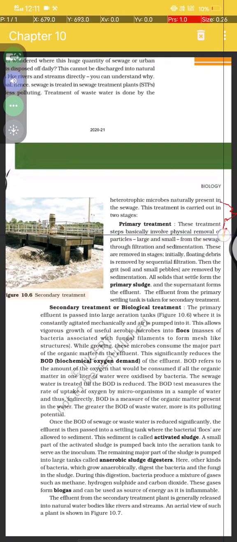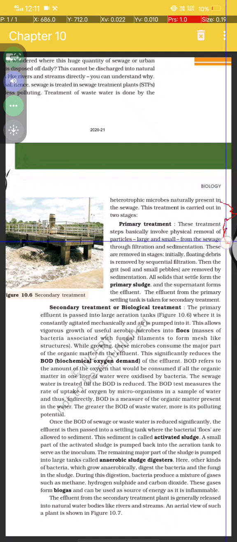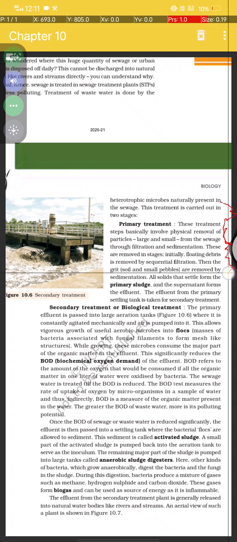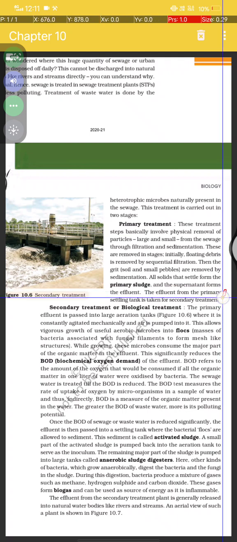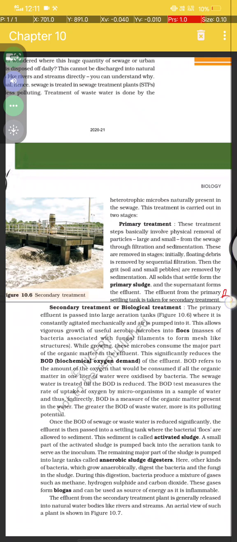These treatment steps basically involve the physical removal of large and small particles from the sewage through filtration and sedimentation. These are removed in stages. Initially, floating debris is removed by sequential filtration. Then the grit, soil and small pebbles are removed by sedimentation. All solids that settle form the primary sludge, and the supernatant is the effluent. The effluent from the primary settling tank is taken for secondary treatment.